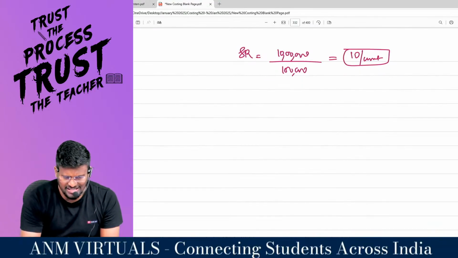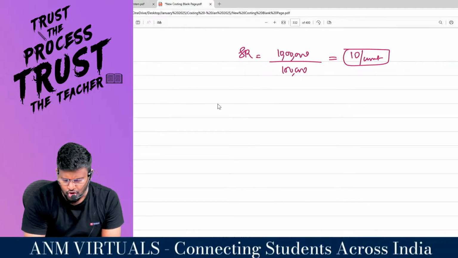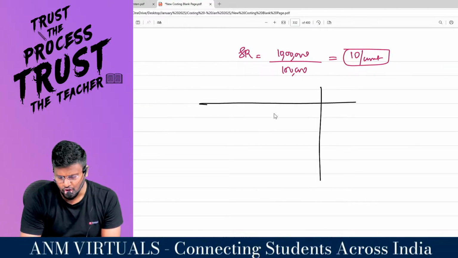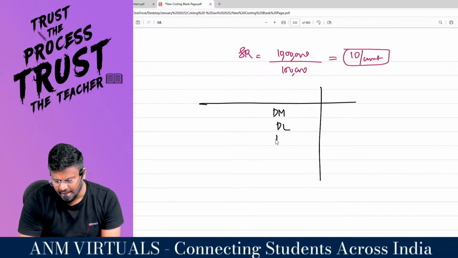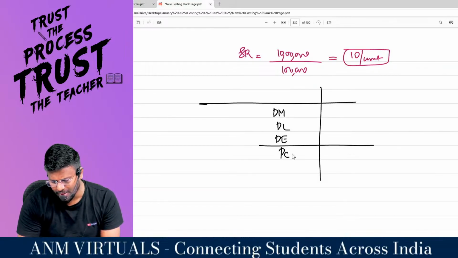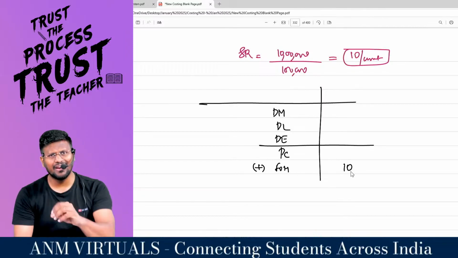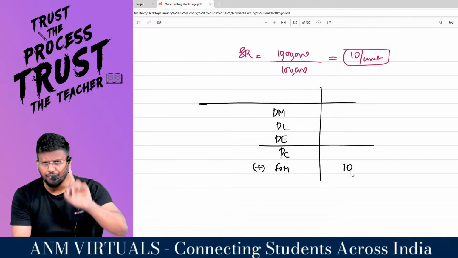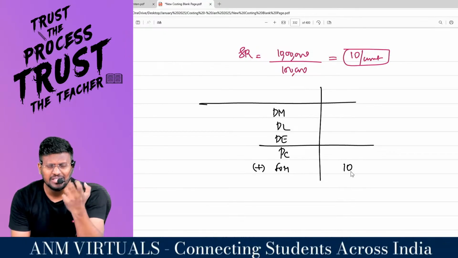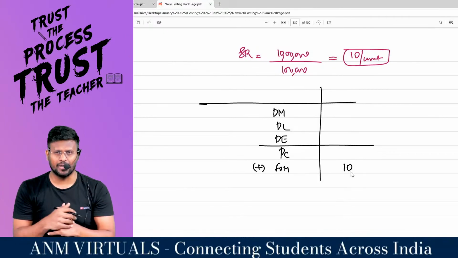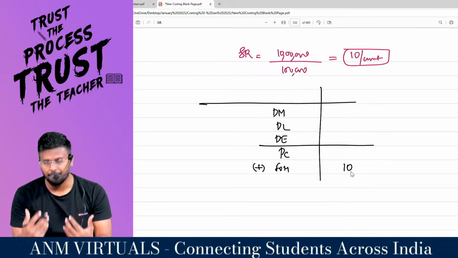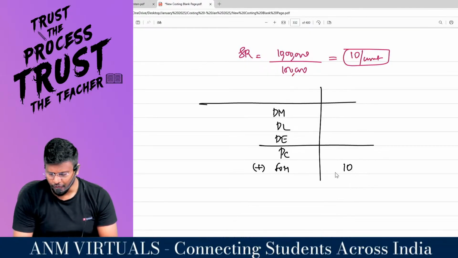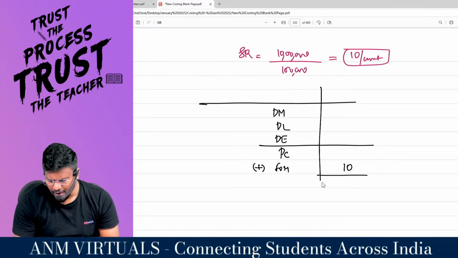Then you will start preparing the cost sheet. In the cost sheet, you will write direct material, direct labor, direct expenses. You will get the prime cost. Add factory overhead, you will write it as 10, because for every 1 unit produced, 10 rupees is the share of factory overhead. Share of absorption. Comfortable? So you will be valuing the stock like that.